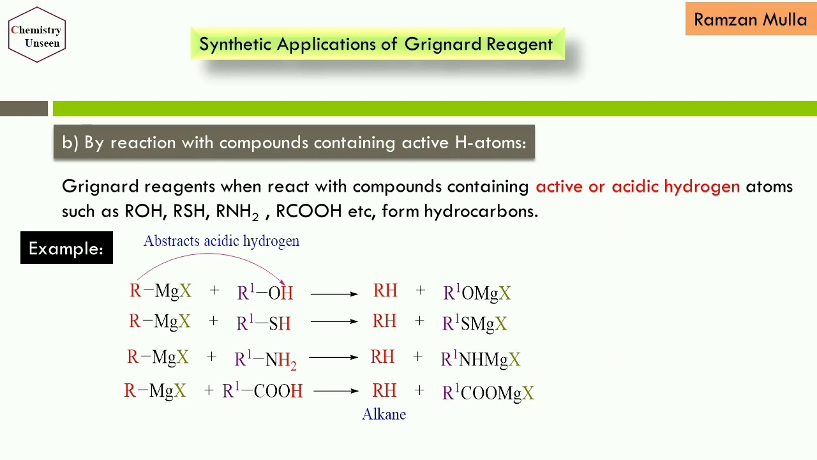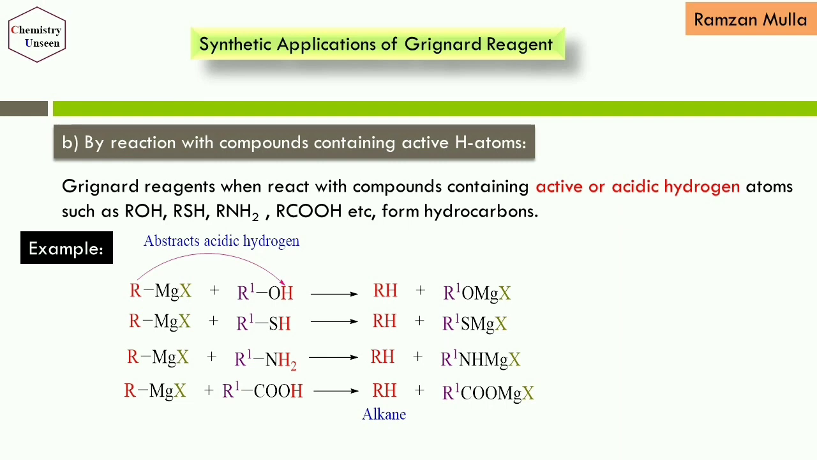Next one is the reaction with compounds containing active hydrogen atoms. Here Grignard reagents readily react with those compounds which contain active hydrogen atoms and it gives hydrocarbons. The compounds which contain acidic hydrogens are alcohols, thiols, amines and carboxylic acids. All these contain active hydrogen atoms in their molecules and they form hydrocarbons after reaction with the Grignard reagent. So you can see the following reactions.